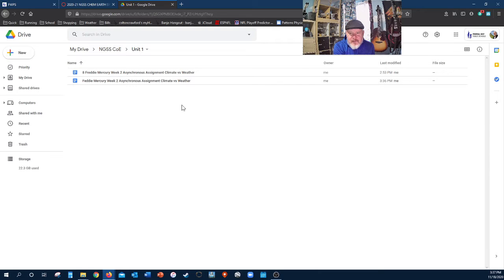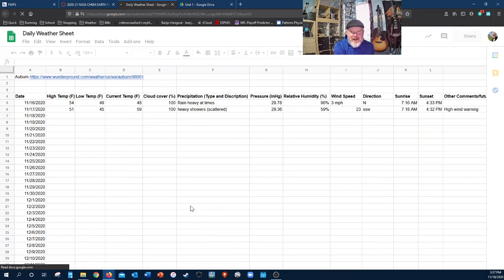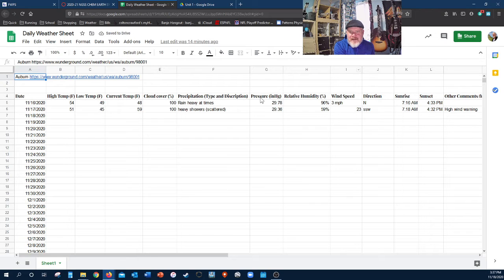And there should be a file in here that says weather, something online weather report. Notice it's not there. So what happens if it's not there? If you didn't get it the other day, if you didn't save it, here it is right here. I put it right here. Don't forget to do your weather log. So click on that. And up here, so here's the 17th. So if you were absent on the 17th, we're going to do the 17th for you. Today is the 18th. So I'm going to actually do the 18th for you guys on video to see who watched this video after I send it to them. You'll have the 18th all done by the end of this video.